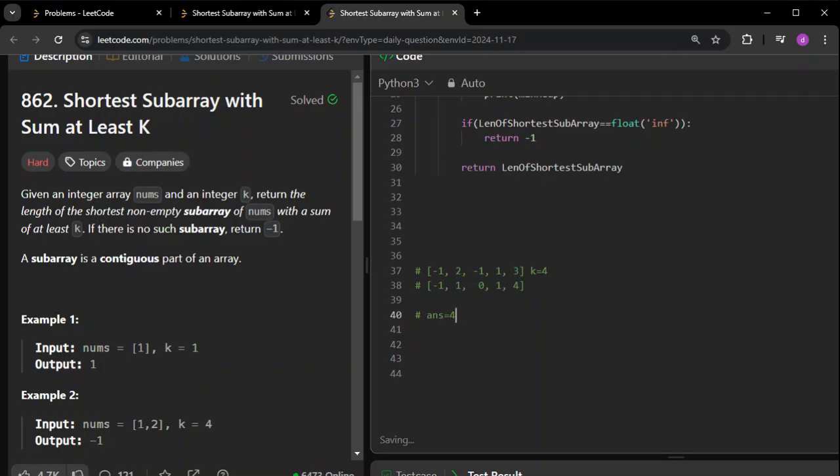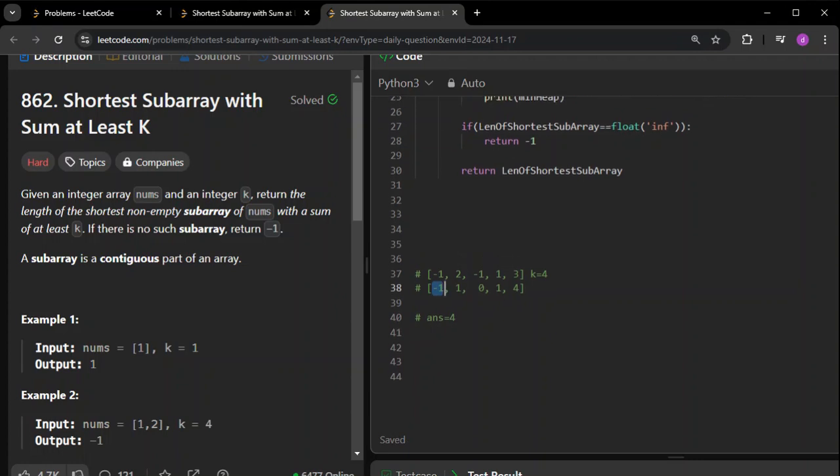Next, now this part is done. This part will be removed now from my heap, since I'm using a heap here. Next, what I have to do, I am here. So again the sum is 4. Next I will try to see the one element below that, that is 0 here. See, minus 1 is the smallest here. After minus 1, what is the smallest one? It is 0. So I have to do it with 0, that is 4 minus 0, which is again 4. This particular subarray is also going to give me the same answer. What is the length of this? The length of this is going to be 2. So I will update my answer, as simple as that. That is how the solution is going to work.